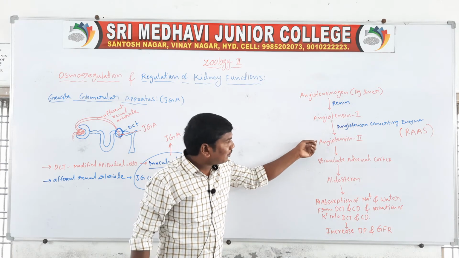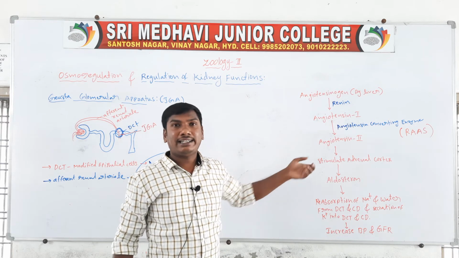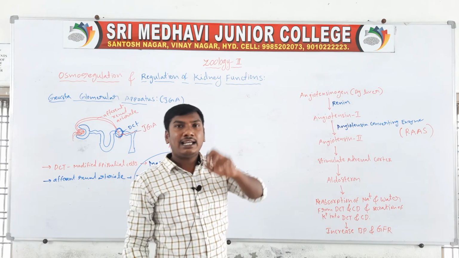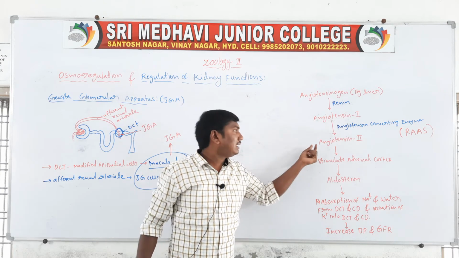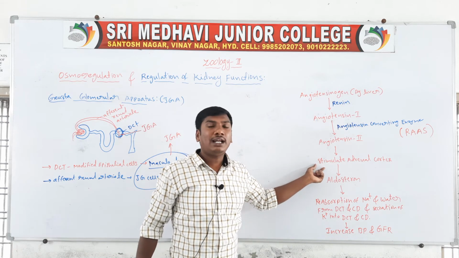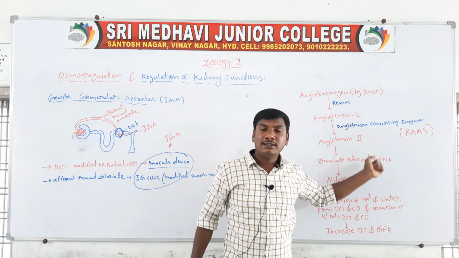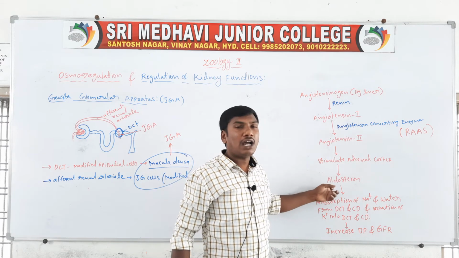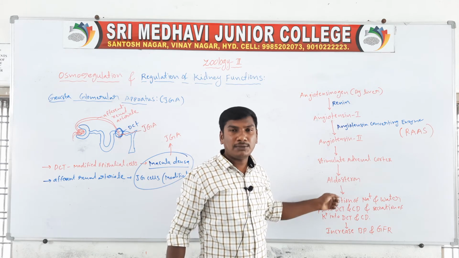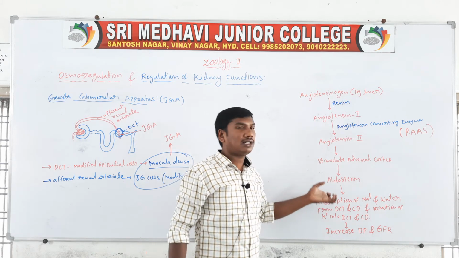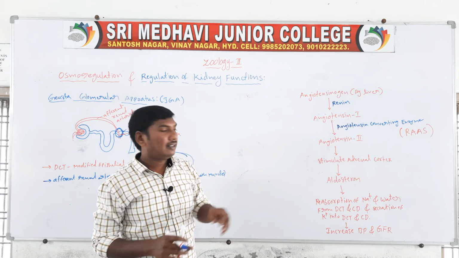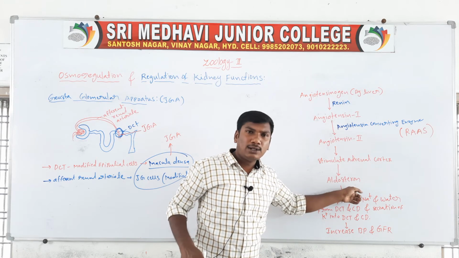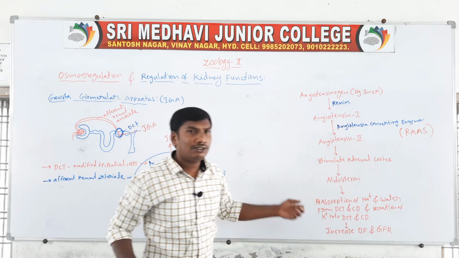The adrenal gland is present above the kidneys and contains a cortex region and a medulla region. Angiotensin 2 stimulates the adrenal cortex, and this stimulated region releases the hormone aldosterone into the blood.